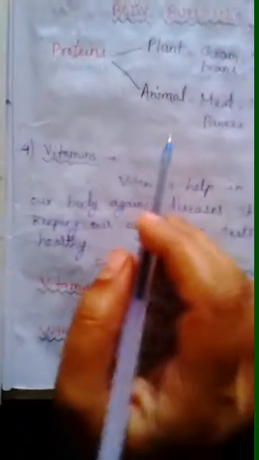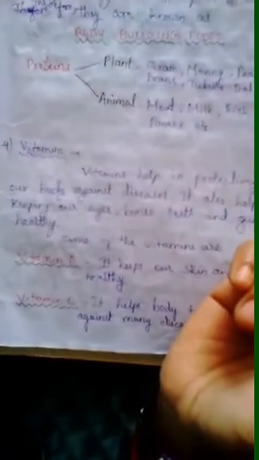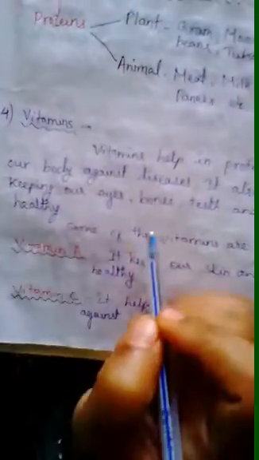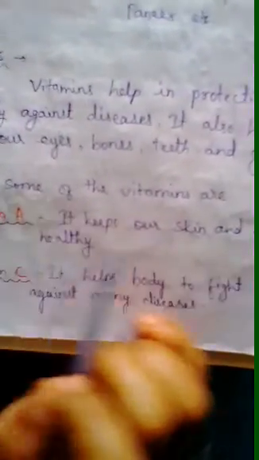So now next is vitamins. Vitamins help in protecting our body against disease. That means vitamins help to protect our body from diseases. They also keep our eyes, bones, teeth and gums healthy. Some of the vitamins are vitamin A, which keeps our skin and eyes healthy.